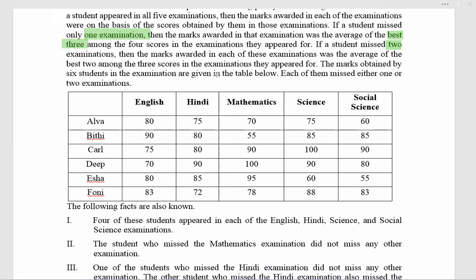Missing 2 exams, marks awarded for each exam was the average of the best of 2. Okay, so for 1 exam missed, the average of the best of 3. Missing 2 exams, the marks are the average of the best of 2. The marks obtained by the 6 students in the exams are given below, and other conditions also.